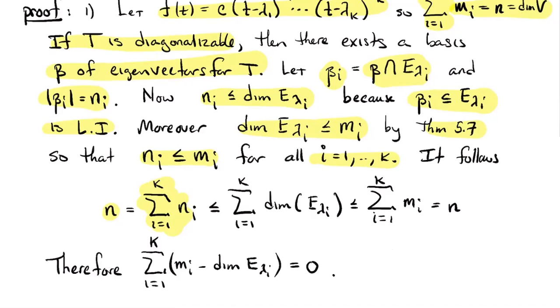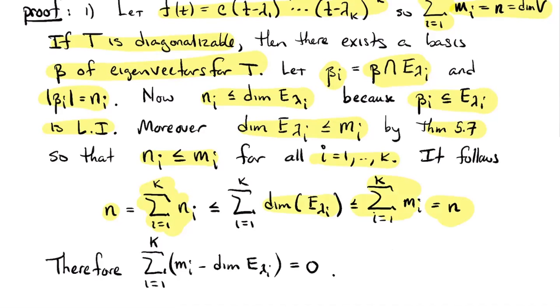That sum would be less than or equal to the sum of the dimensions, because n_i is less than or equal to the dimension for every i, but the dimensions are less than or equal to m, so that sum is less than or equal to the sum of the m's, but we wrote above that is equal to n because this polynomial splits.